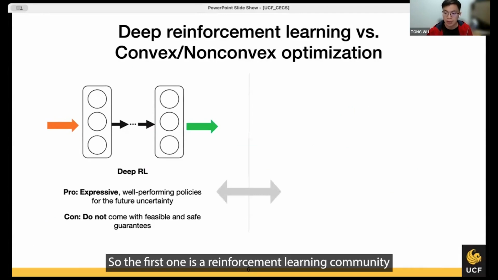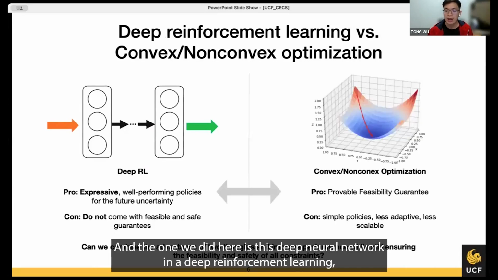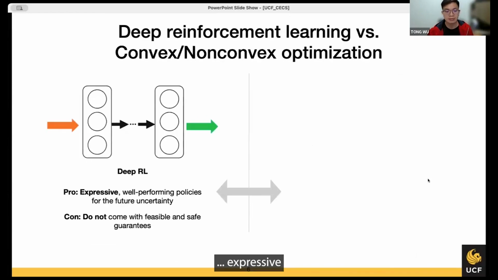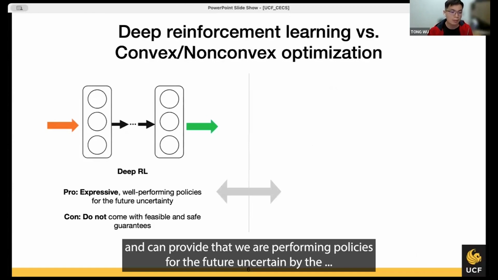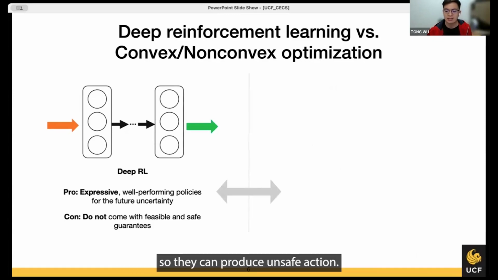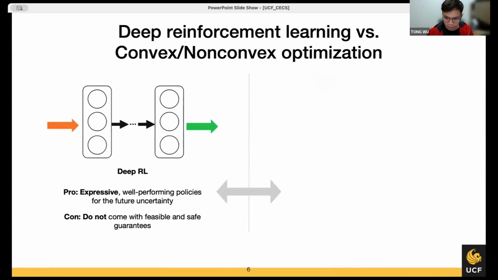So the first one is the reinforcement learning community and recent deep reinforcement learning methods. The advantage here is that the deep neural networks in deep reinforcement learning are really expressive and can provide high-performing policies for future uncertainty. But the con is that these techniques, generally speaking, do not come with feasibility and safety guarantees. As a result, they can produce unsafe actions and lead to a blackout of the power system.